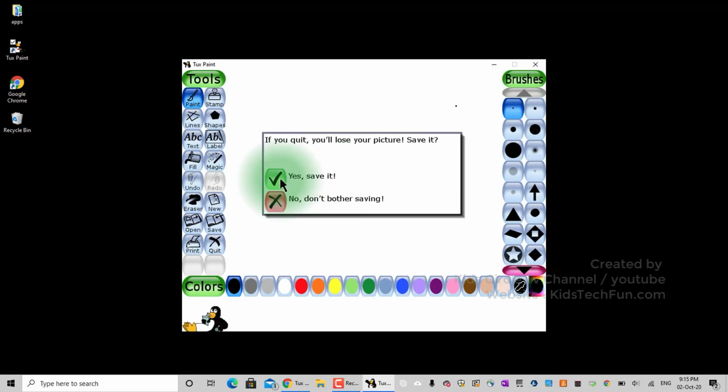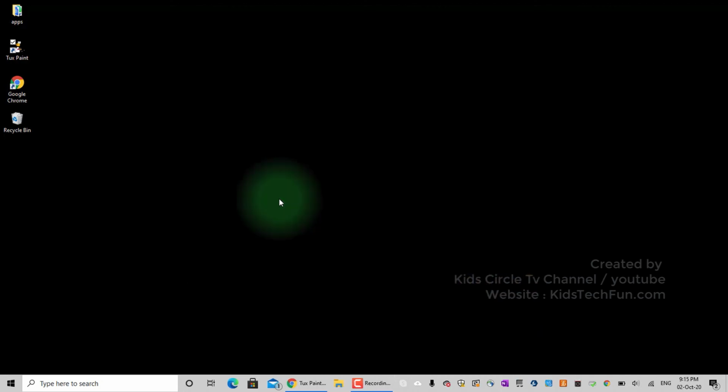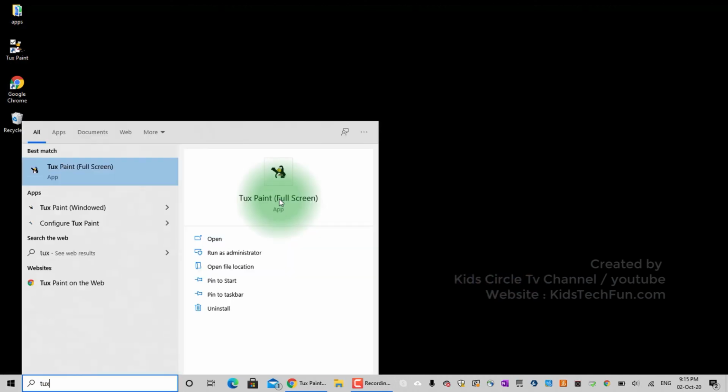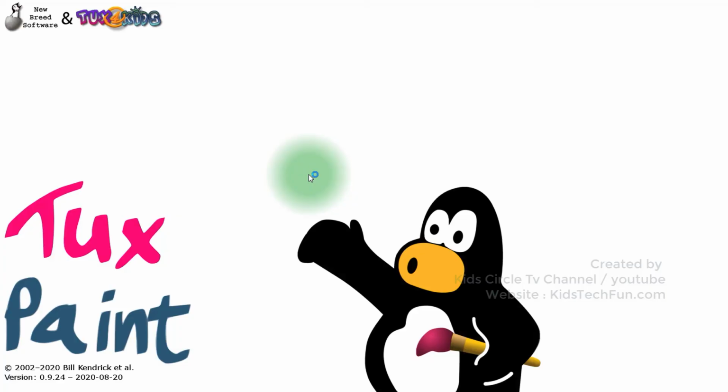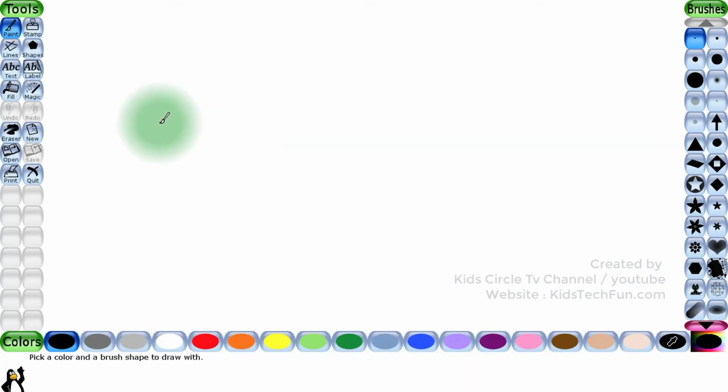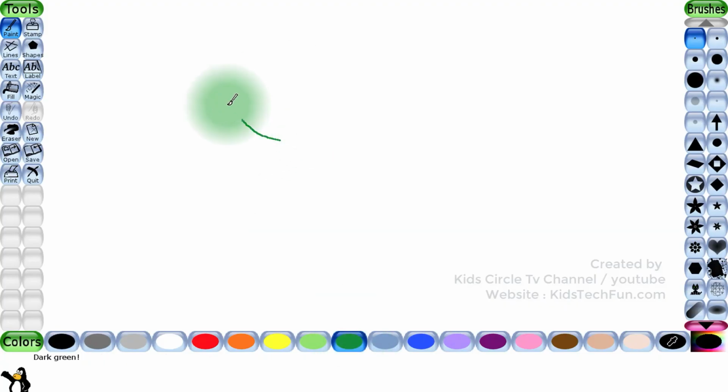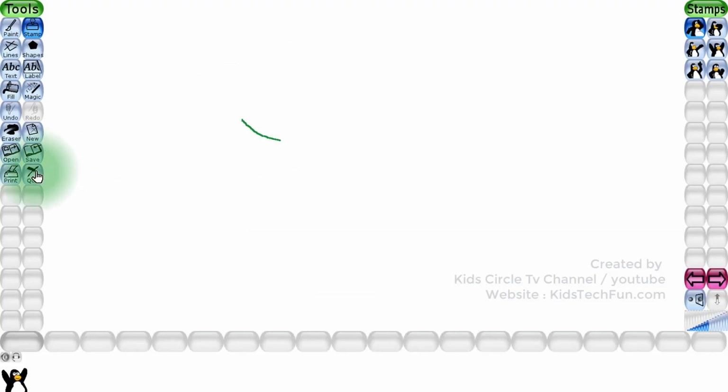To open Tux Paint in full screen, in the search box in the bottom left, type Tux Paint and select Tux Paint full screen from the list to start it in full screen mode. In the next video, we will install a lot of stamps like birds, animals, vehicles to use in our drawing.